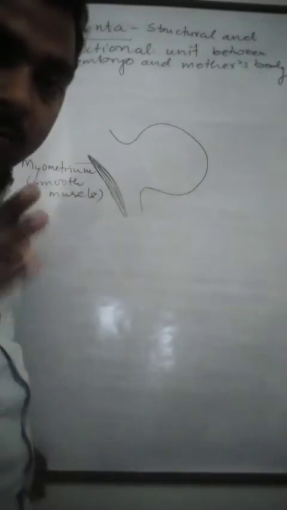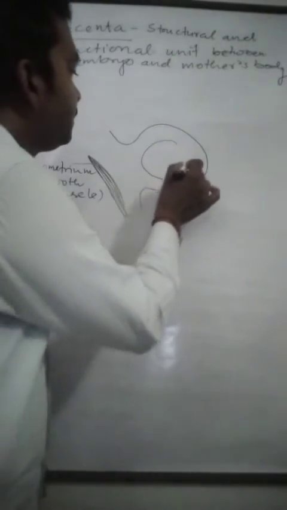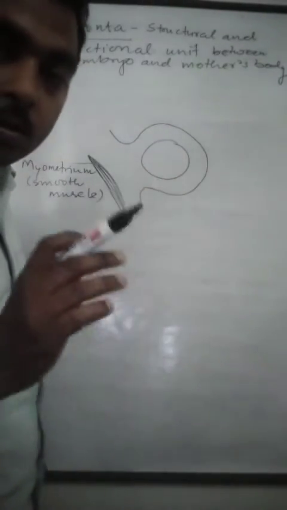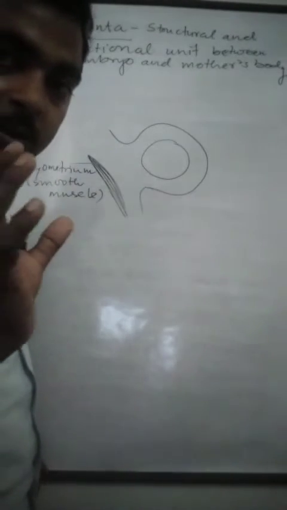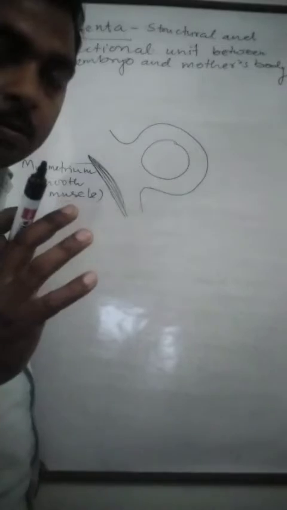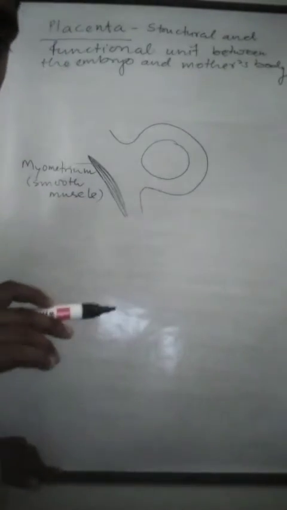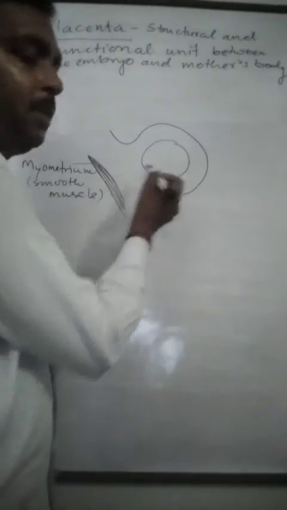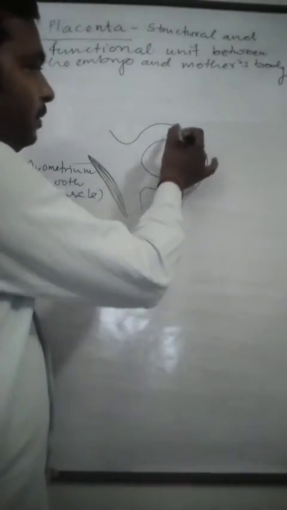After implantation of the embryo, the endometrium looks like a swollen ball. Suppose this is the embryo in blastocyst form.